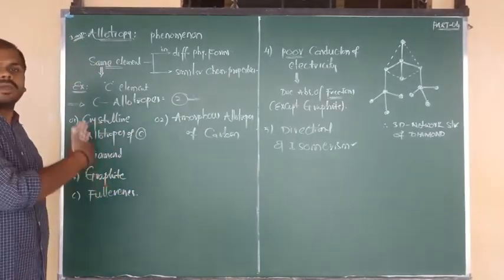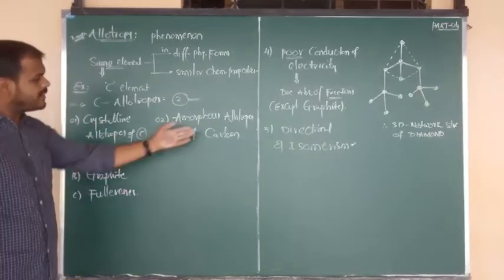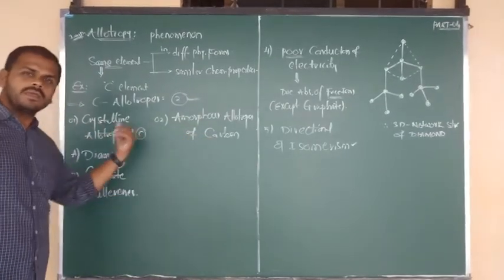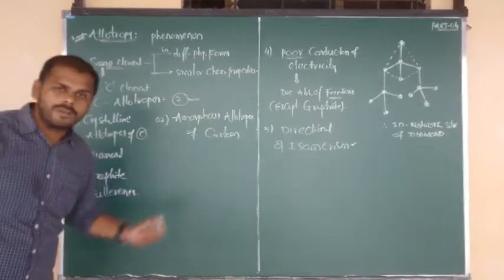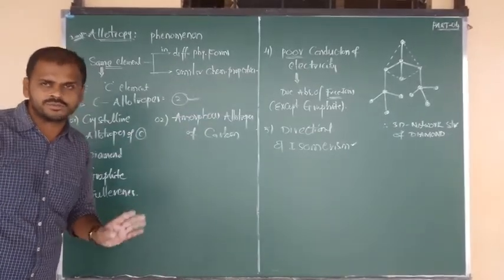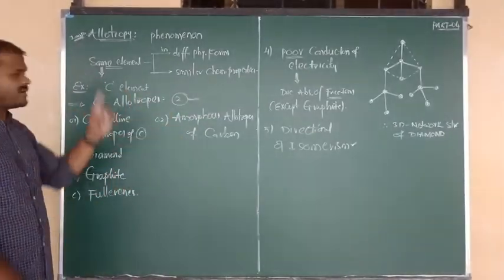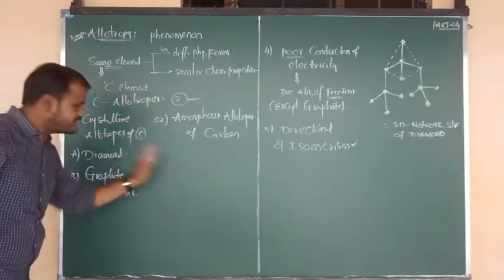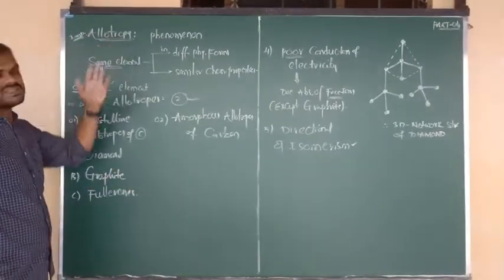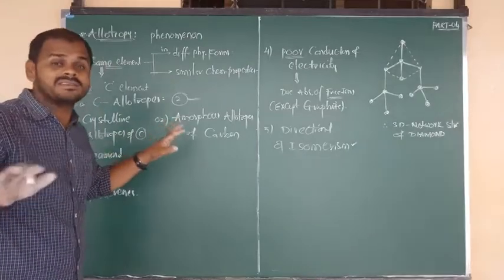Rough solids, these are crystalline; the others are nothing but soft and smooth solids. Here sharp melting points, there low melting point and boiling point. Things like that have to be remembered. In all these compounds, carbon is the only element and all these are physical forms, so we can say this is the mechanism of allotropy. I hope you understand this clearly.